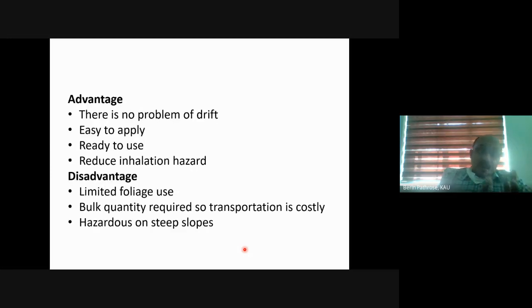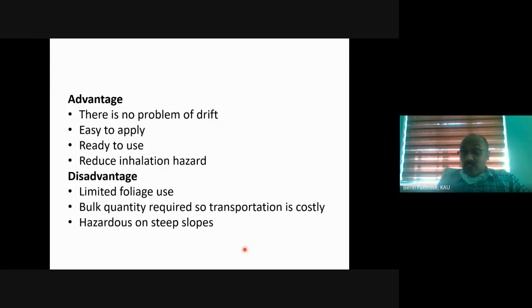The advantage of a granule over dust is that as the particle size is greater, it won't be carried away by wind. So there is no problem of drift. Another thing is that it is very easy to apply. Simply broadcast in the field. There is no need for any sprayers or any duster. In dusting also we have equipment, dusters. So there is no need for any specific equipment. It is easy to apply. And another thing is it is ready to use. That means take the pesticide granule packet, open it, apply it in the field. There is no need for mixing it with water or any sprayers or any other thing.